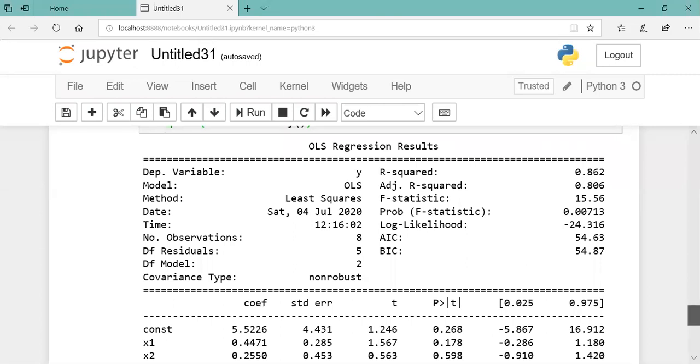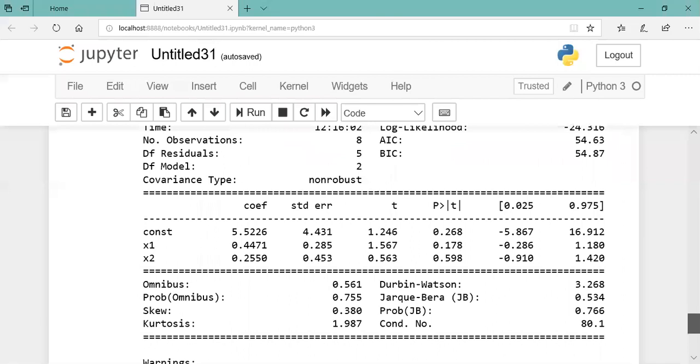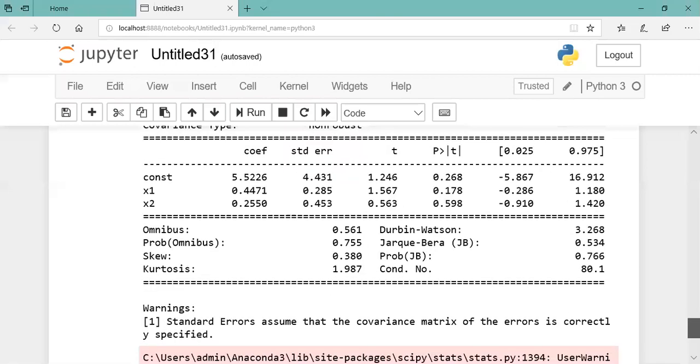So here you will see all the things. Now let us find out where the intercept value is. Yeah, this is the constant. So we have three coefficients: x1 is 0.4471, x2 is 0.2550, and the b0 value is this one, 5.5226. Clear?